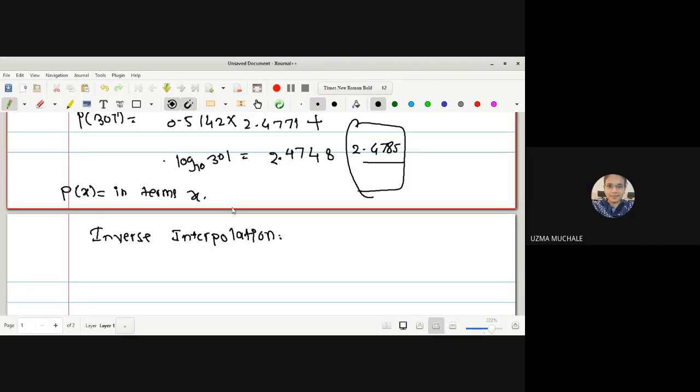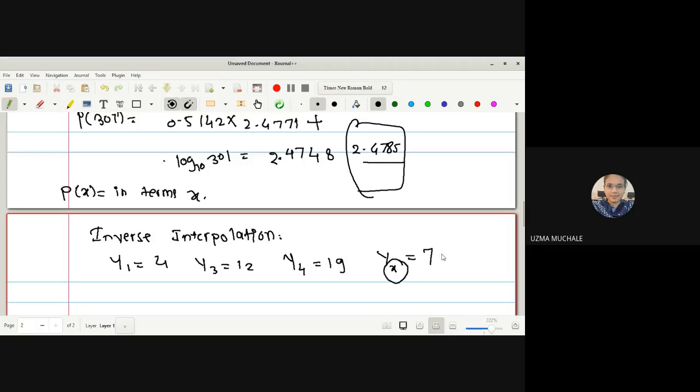Suppose we want to find the answer for an example. Let me give you one example for that. Suppose the example is given like this: y1 is 4, y3 is 12, and next y4 is 19, and y of x is equal to 7. Now we have to find out what is x.